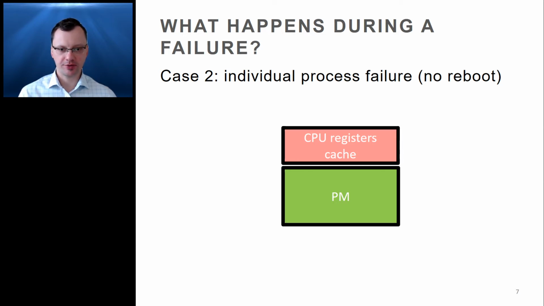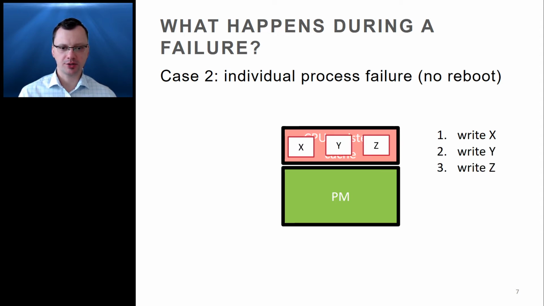Suppose that we have the same program as in case 1. A process writes x, then y, and then z. It's possible that x and z are spontaneously flushed to the persistent memory, and then a crash occurs, but in this case, because it's a software failure and not a hardware failure, the new value of y remains in the volatile cache. In other words, it is not lost from the memory hierarchy.